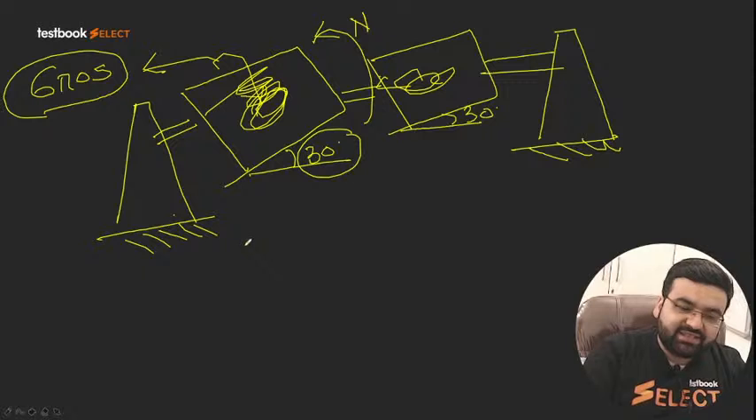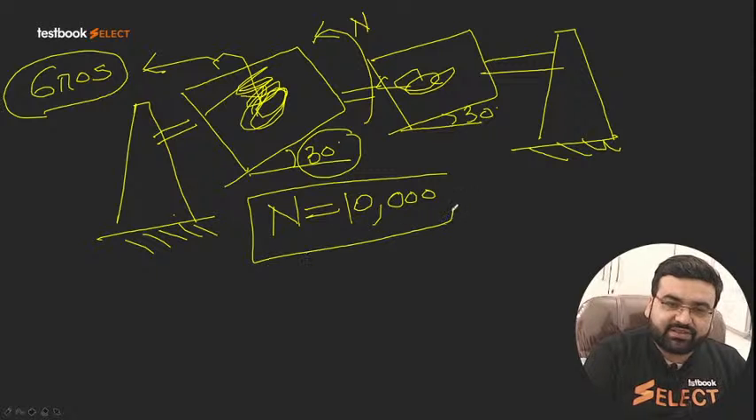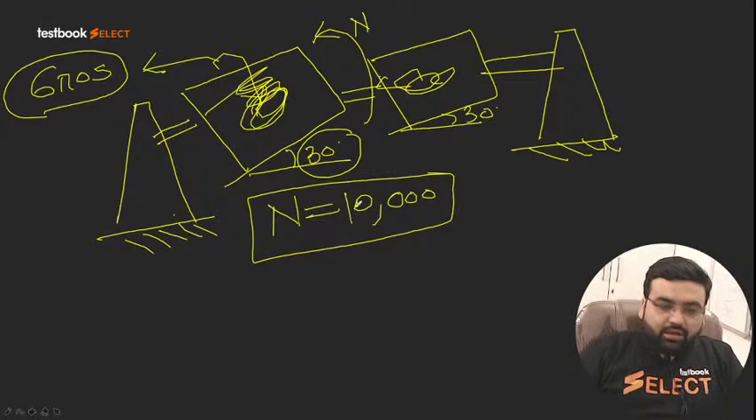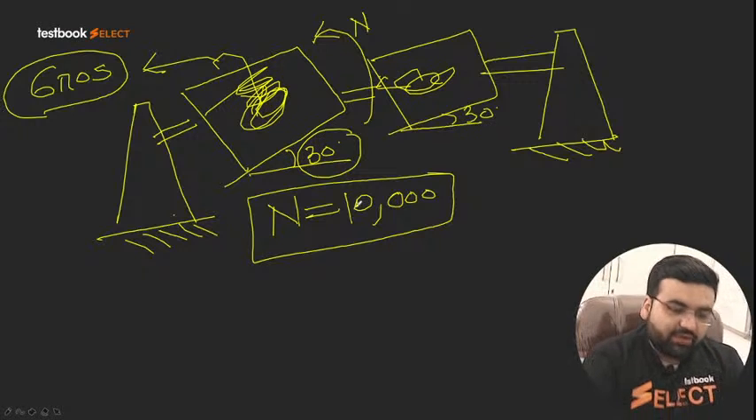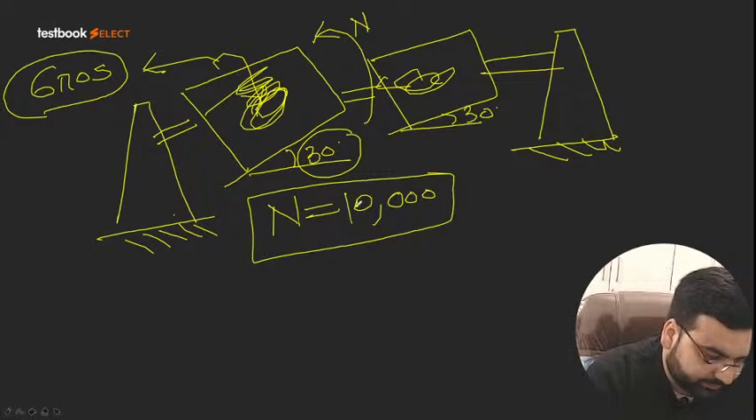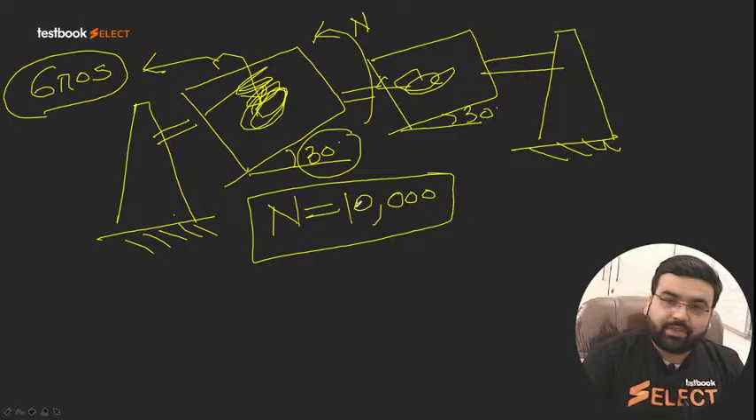The only difference is that here the total number of revolutions that we are taking is 10,000. 10,000 is the total number of revolutions that we are taking in this case. Clear? It is fine.